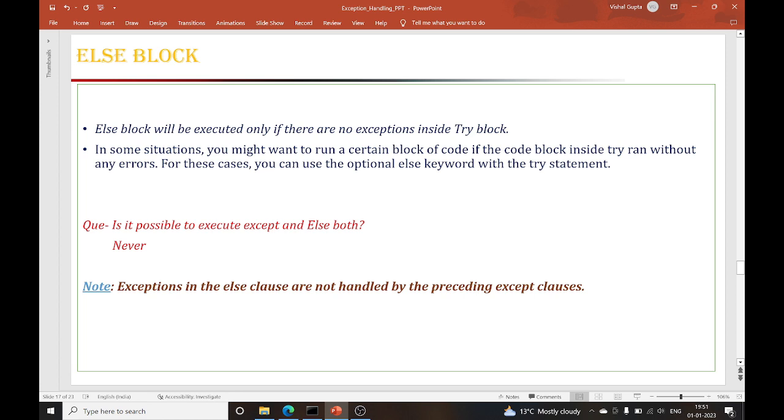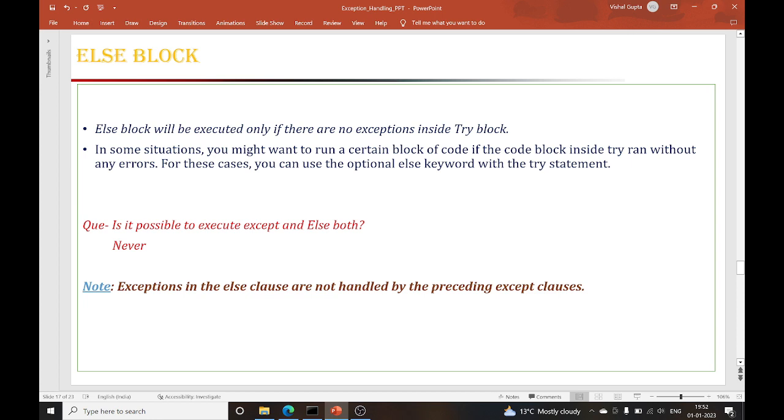In some situations you might want to run a certain block of code only if your code is running without any exception. Let's suppose you have written 3 statements inside the try block, and if those 3 statements are not raising any exception, in that scenario you just want to execute some special block of statements. So if I ask a question, is it possible to execute except and else both? Never. If try is executing without any runtime error, in that case only else will execute.